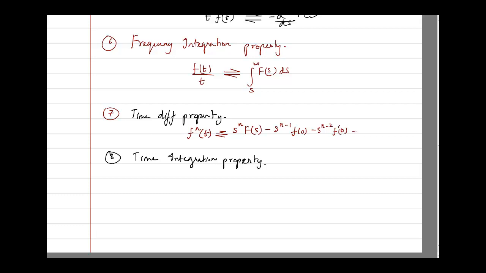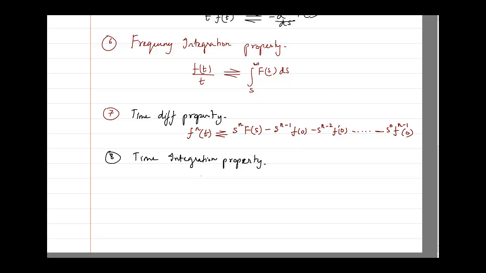Like that it will keep on going until you get the last term, which is minus s raised to power 0 times f raised to n minus 1 of 0. Where s raised to power 0 you can write as 1, no problem.